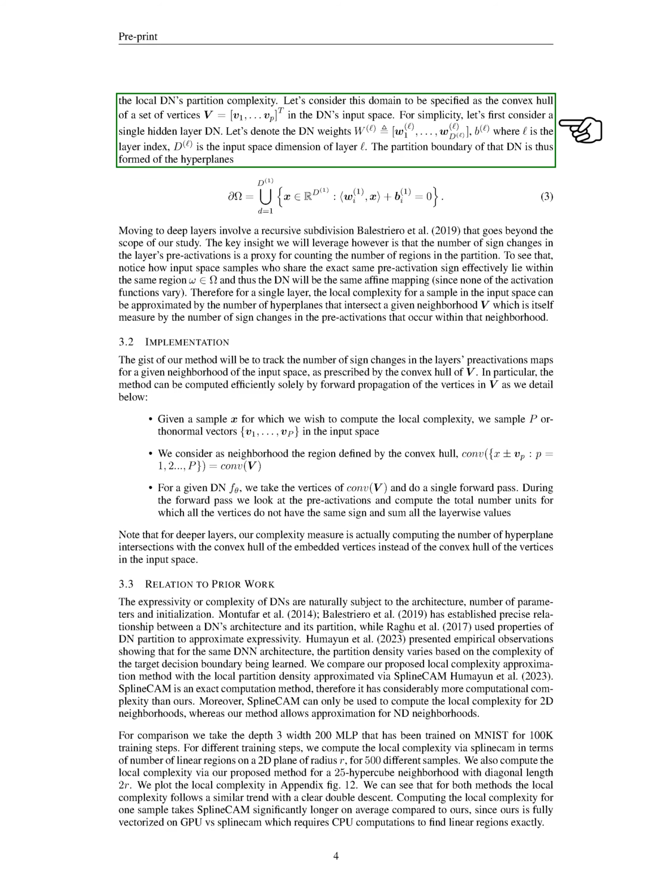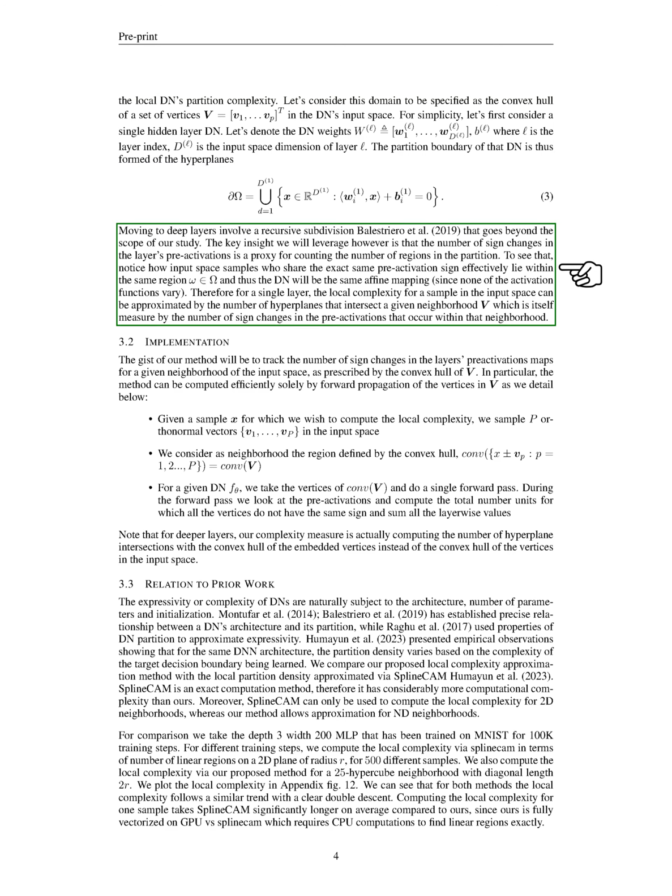To explain this, let's consider a DN with a single hidden layer. The weights of the DN are represented by W and B, where W is a matrix of weights and B is a bias term. The partition boundary of the DN is formed by hyperplanes, which are defined by these weights and biases. The complexity of a sample in the input space can be approximated by the number of hyperplanes that intersect a given neighborhood, which we can measure by the number of sign changes in the pre-activations that occur within that neighborhood.